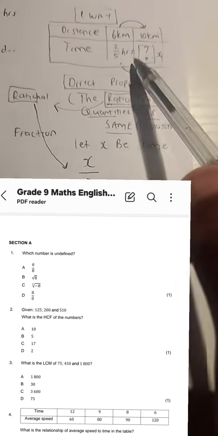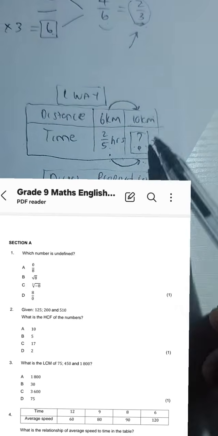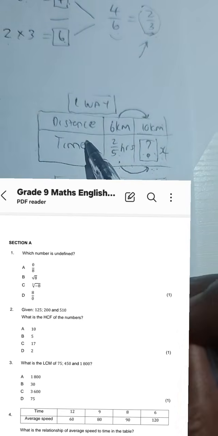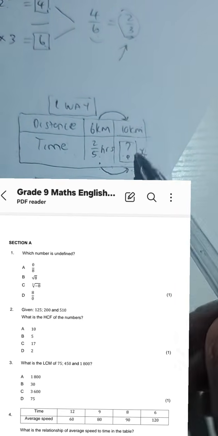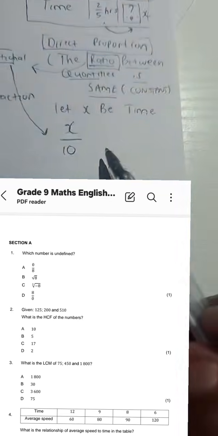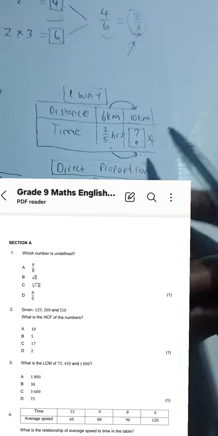So what I know, guys, is that the X over 10, the ratio between the quantities, time and distance, should be the same, constant, which means X over 10 is equal to what?